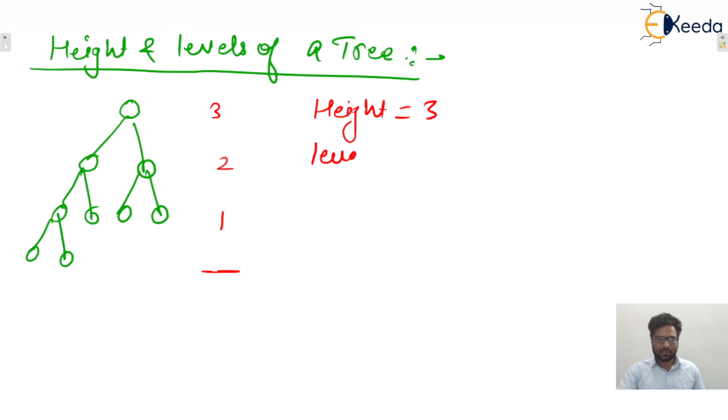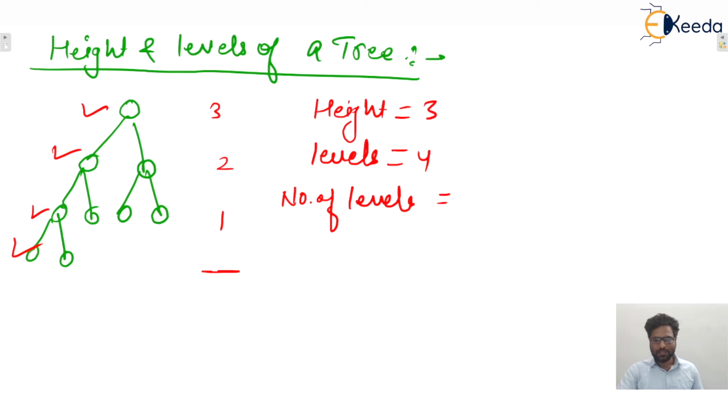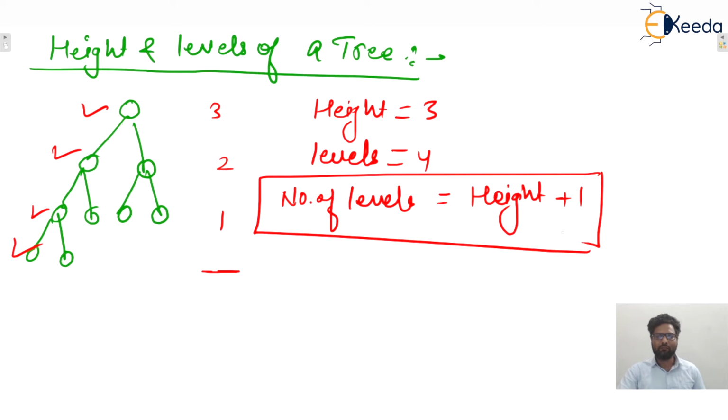But how many levels are there? Levels are 1, 2, 3, 4. So 4 levels are there. So the number of levels in any tree is equal to height plus 1. That will be the number of levels, isn't it?